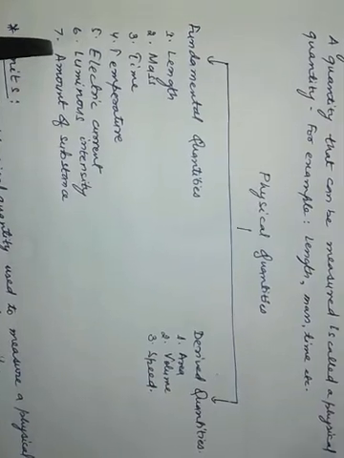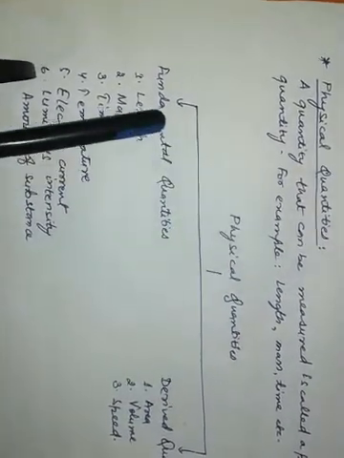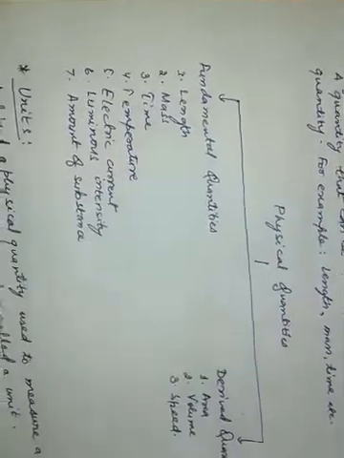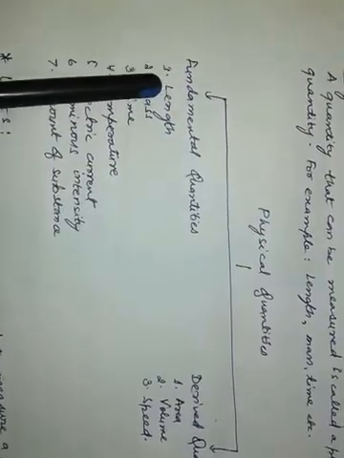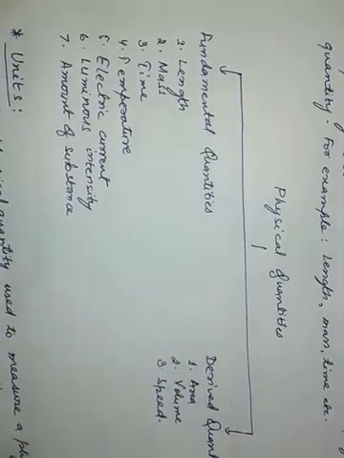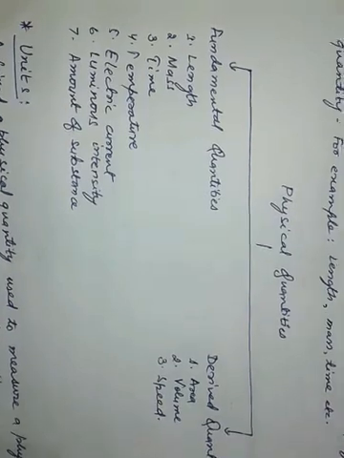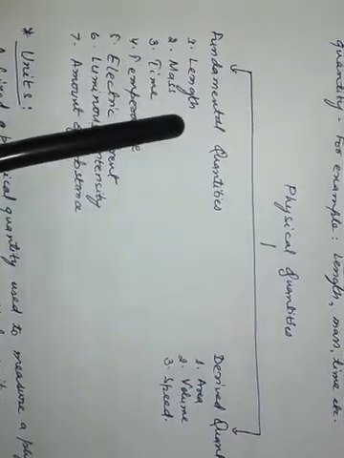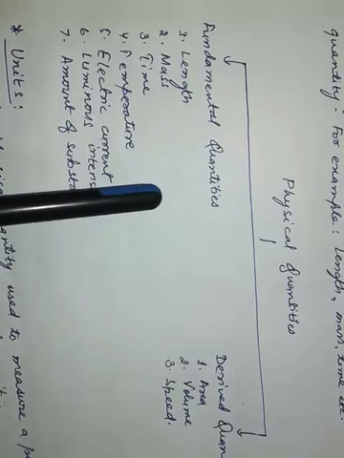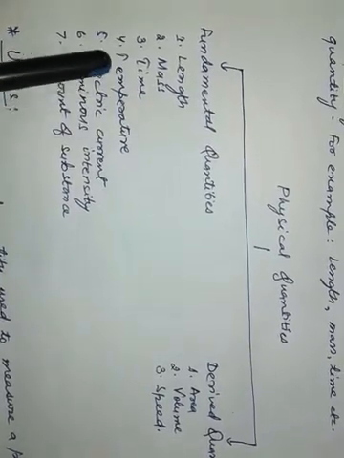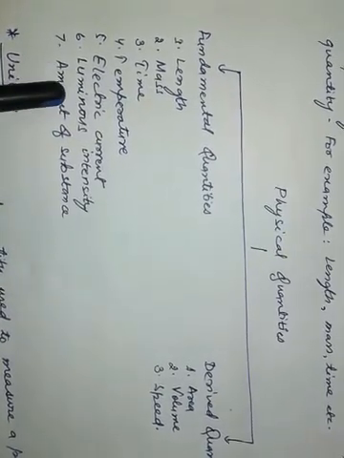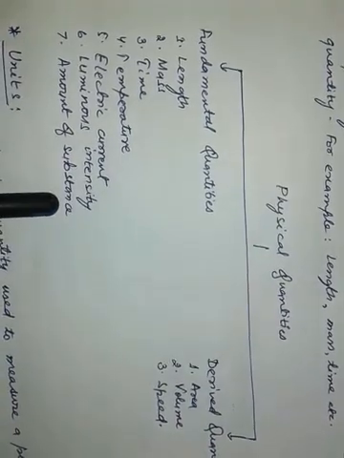Now physical quantities are further categorized into two types. The first type is fundamental quantity. Fundamental quantities are those quantities which are independent and do not need the help of any other quantity. Length is a fundamental physical quantity, and so are mass, time, temperature, electric current, luminous intensity and amount of substance.